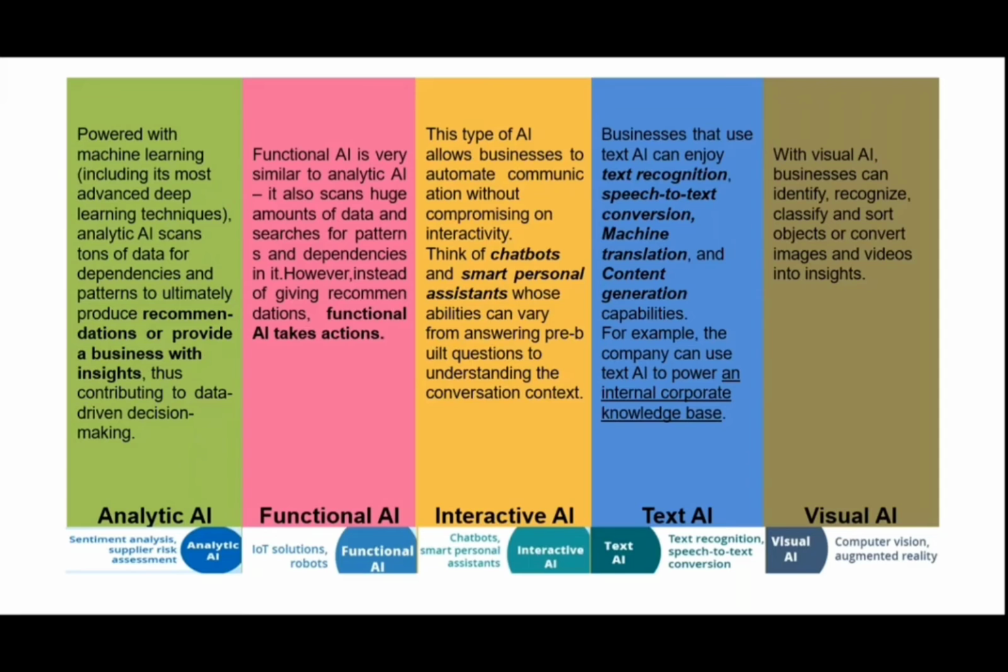And I said your Swiggy chatbot is the best example for interactive AI. Even on any website right now, they are providing a chatbot for supporting customers. That is one example. And for text AI, just now I gave examples: automated machines recognizing text, translating from one language to another, and speech to text. All these fall under text-related AI. And visual, where we are using.